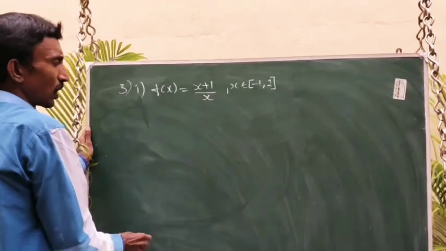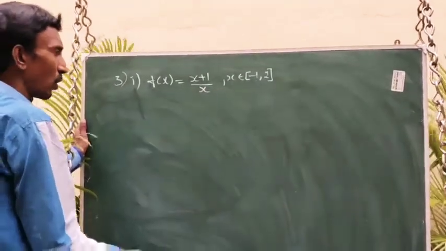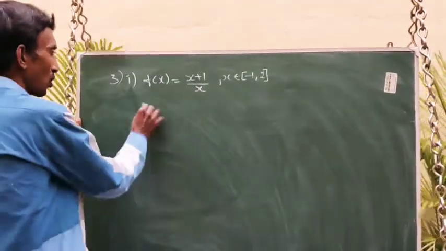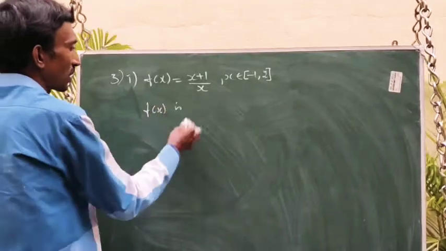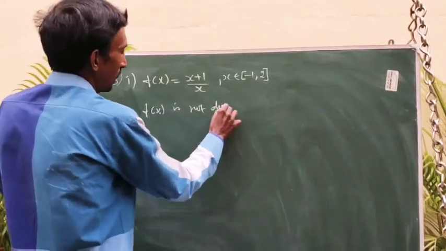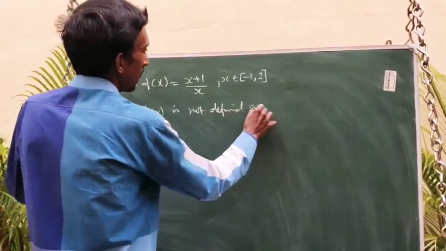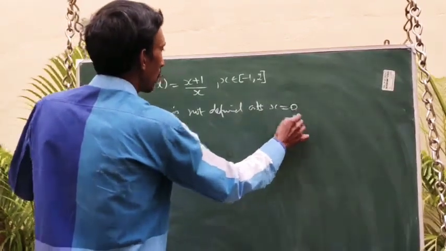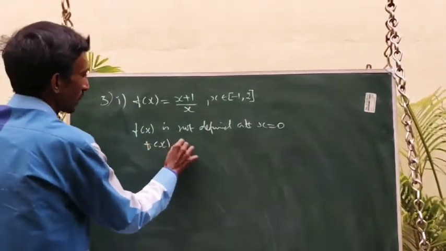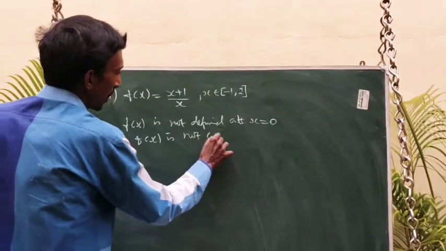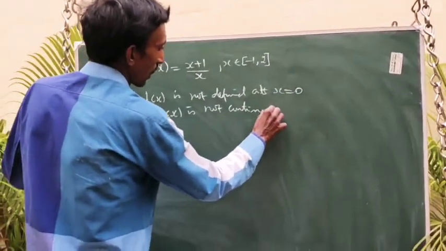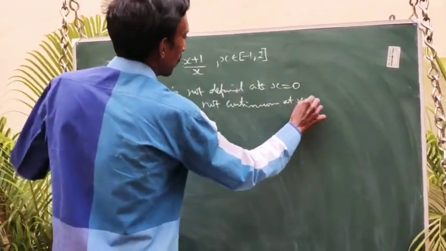If we put x equal to 0, the denominator becomes 0. It is a rational expression. So f of x is not defined at x equal to 0. So f of x is not continuous at x equal to 0.